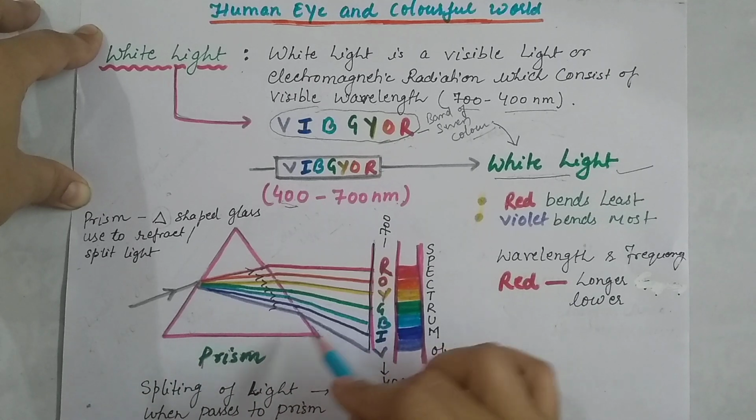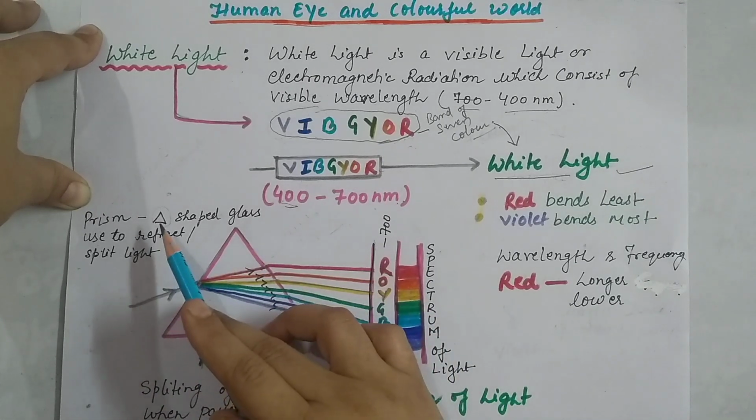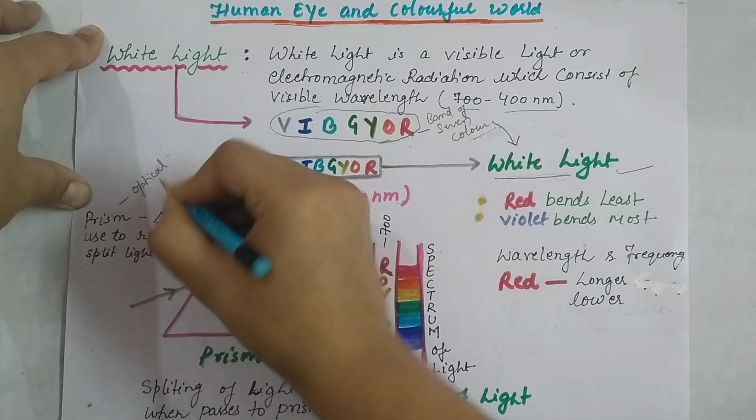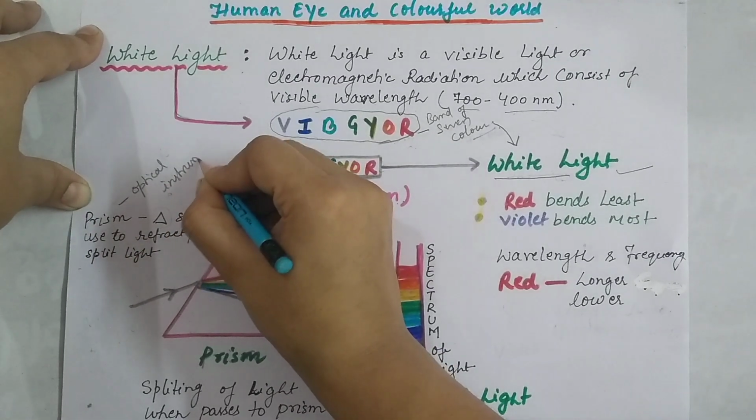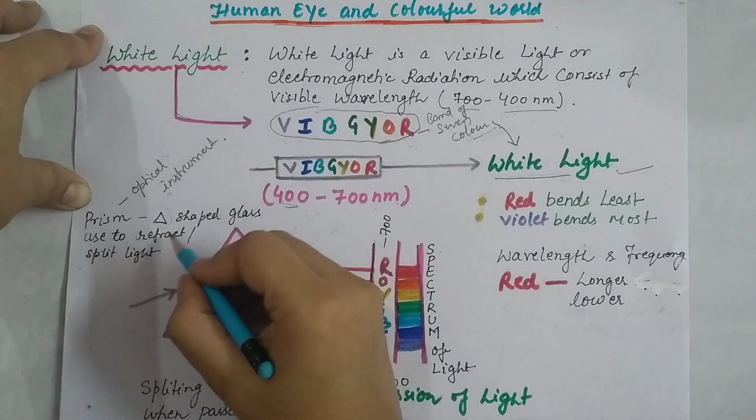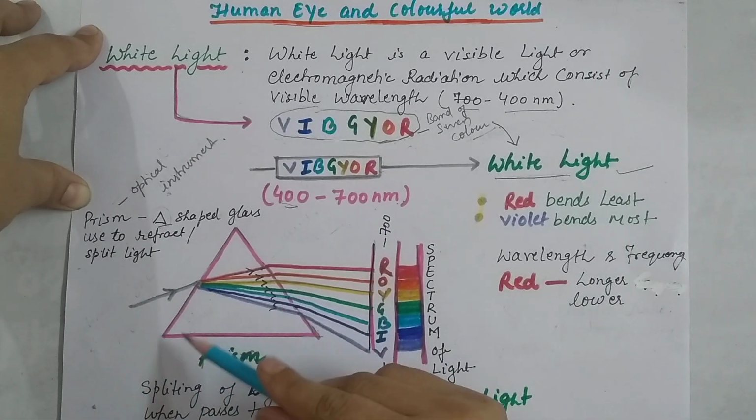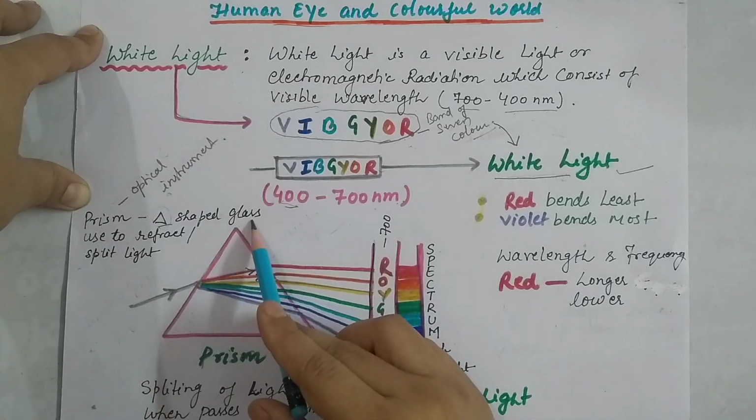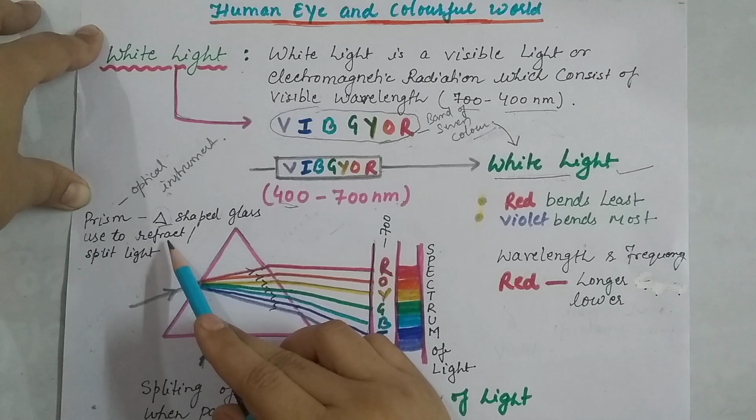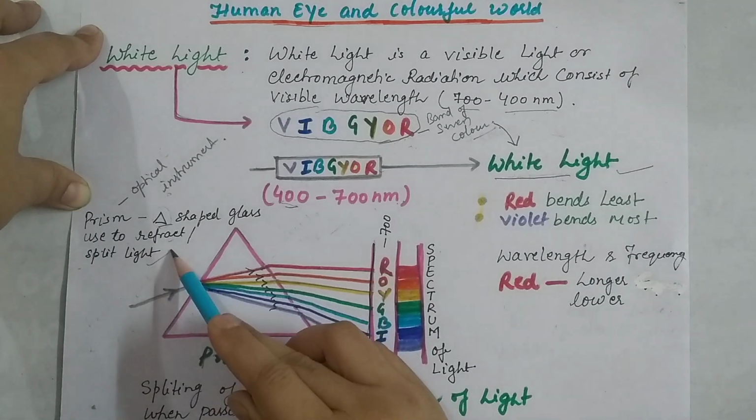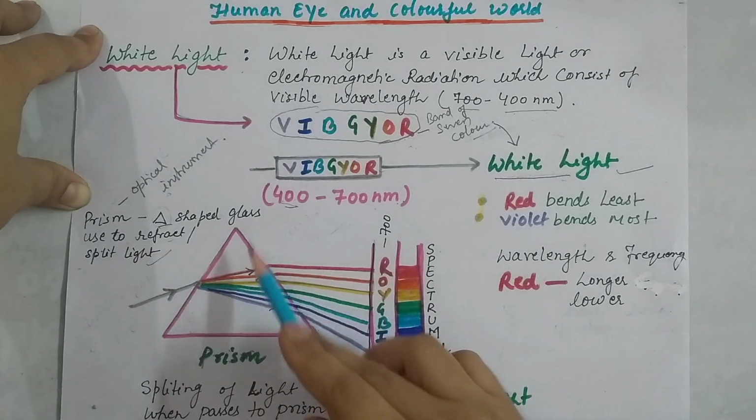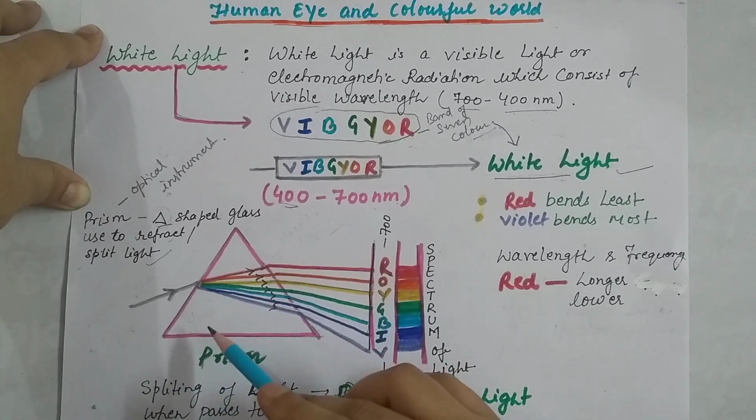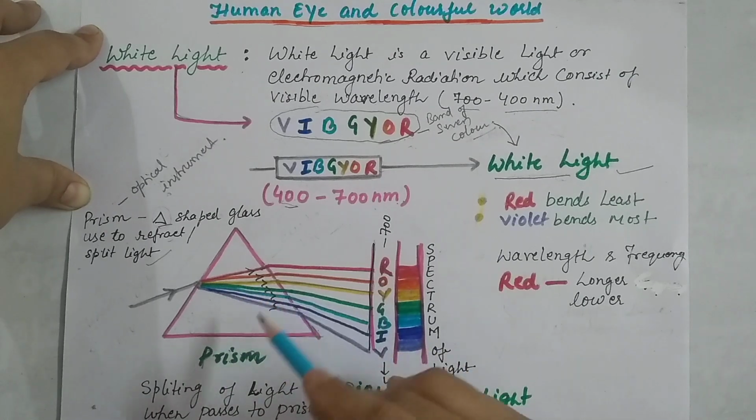This is the prism, and what is a prism? A prism is a simple optical instrument which is triangular in shape. You are able to see here the prism is of triangular shape and made up of glass, and it is basically used to refract or split light. So a prism is a glass triangular optical instrument that is used to refract or split light.